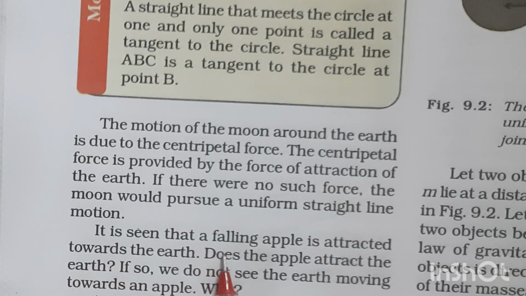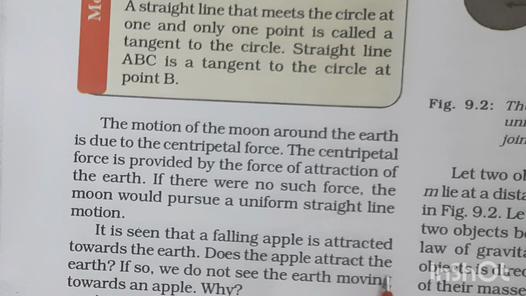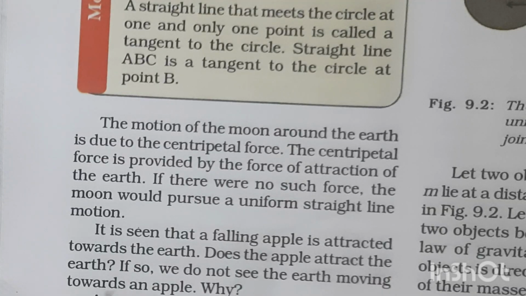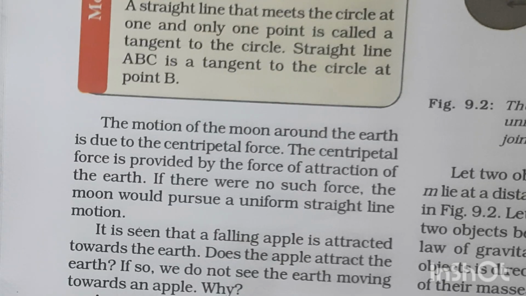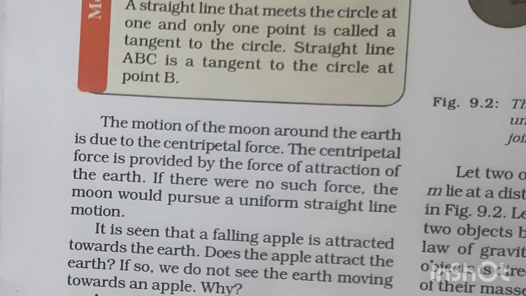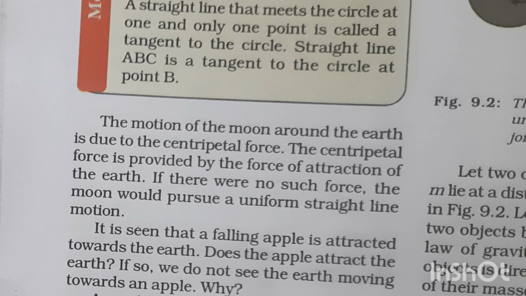It is seen that a falling apple is attracted towards the earth. Does the apple attract the earth? If so, why do we not see the earth moving towards the apple? Why is the apple being attracted towards the earth? Why doesn't the earth move towards the apple?